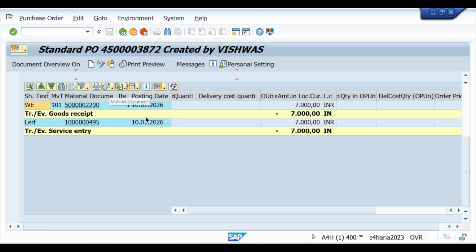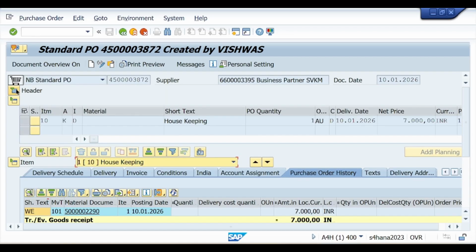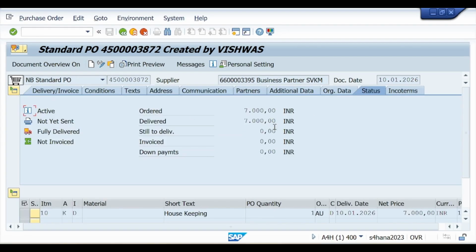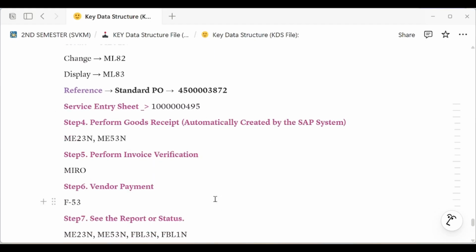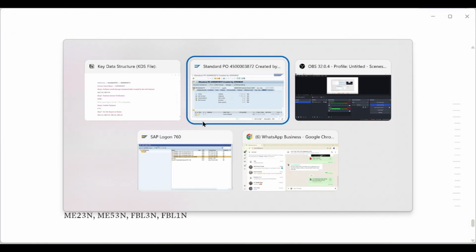Okay, and here you see your goods receipt number automatically generated. But the invoice is not apparent, because we have not verified the bill. So for that, the next step is MIRO. And what is the reference?